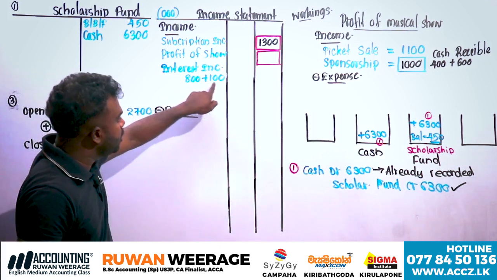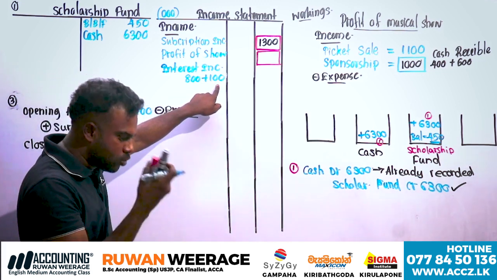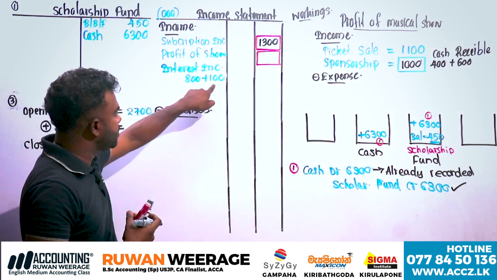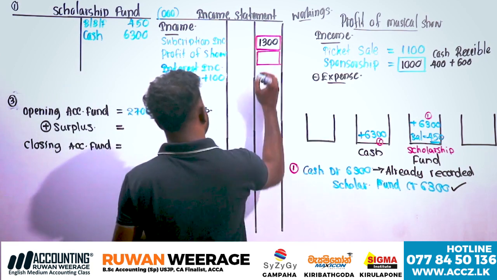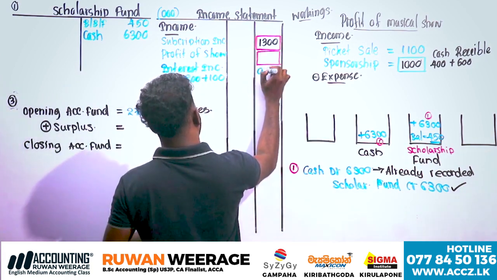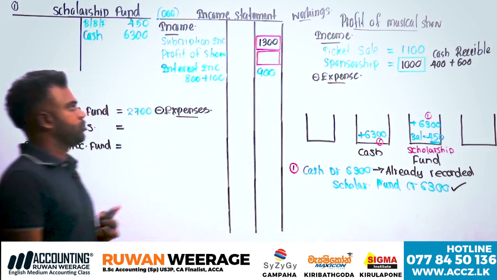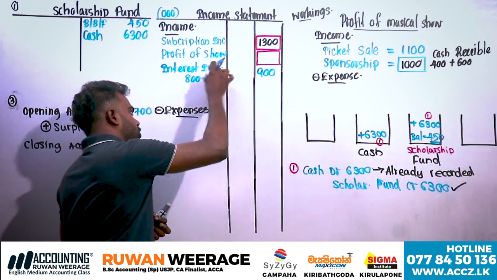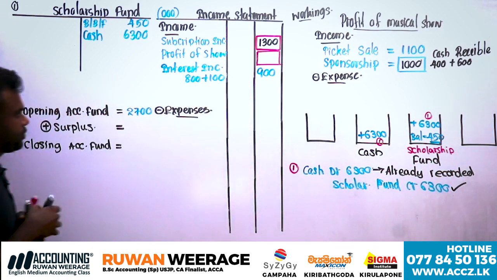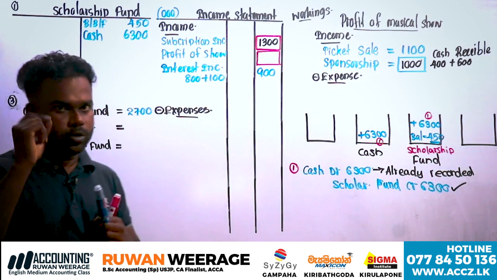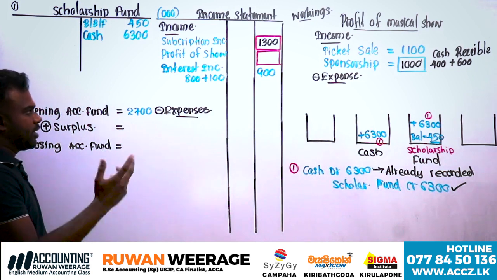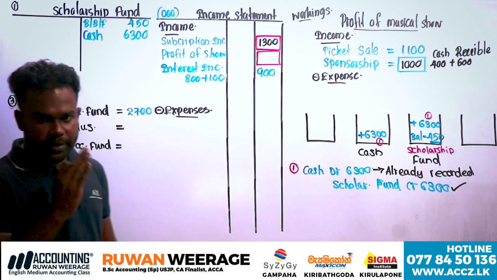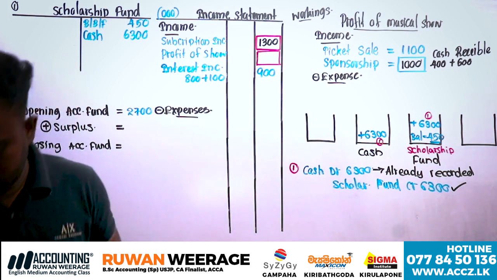Received 800, closing receivables another 100. You have to consider the total of 900. Clear? Please tick the closing receivable balance in the question. Clear. Okay, any questions? Right, next one.